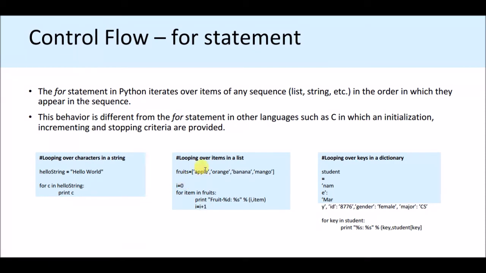Print 0 means apple is printed. Then i is equal to 0 plus 1, that means i is 1, then orange will be printed. Then 1 plus 1 is 2, banana will be printed. Then 2 plus 1 is 3, mango will be printed. Likewise, the 4 different values are printed. So these are all about the control flow for statement.